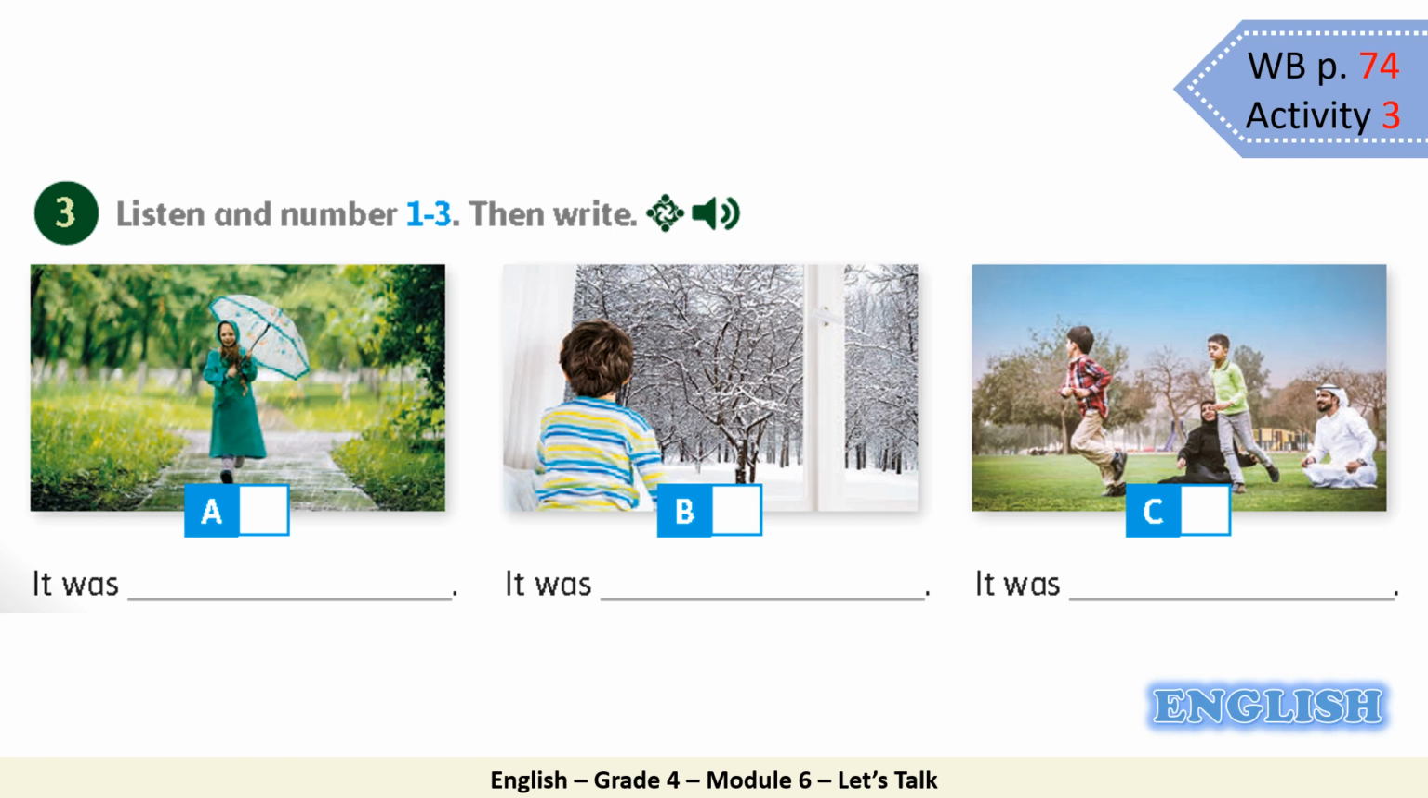Let's check the answers together. Which is number 1? B is number 1. Excellent. And number 2 is A. Super. And C is number 3. Let's complete the sentences. Look at picture A. It was raining. Good job. Picture number B. It was snowing. Excellent. And picture number 3. It was sunny. Super.